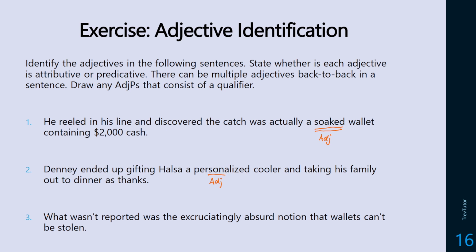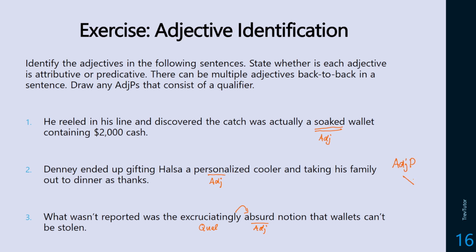What was not reported was the excruciatingly absurd notion that wallets can't be stolen. We're going to ignore be stolen there because there's a couple of ways we can interpret that. But what I do see here is a qualifier, excruciatingly. This is telling us how absurd it is. It's excruciatingly absurd. So if we were to draw a tree of this, we'd have an adjective phrase.